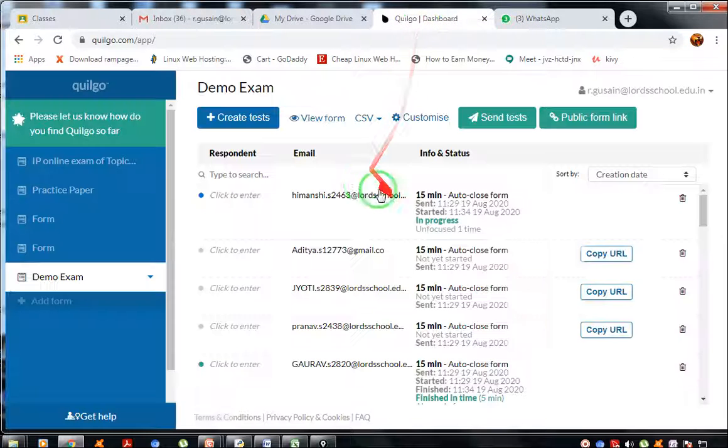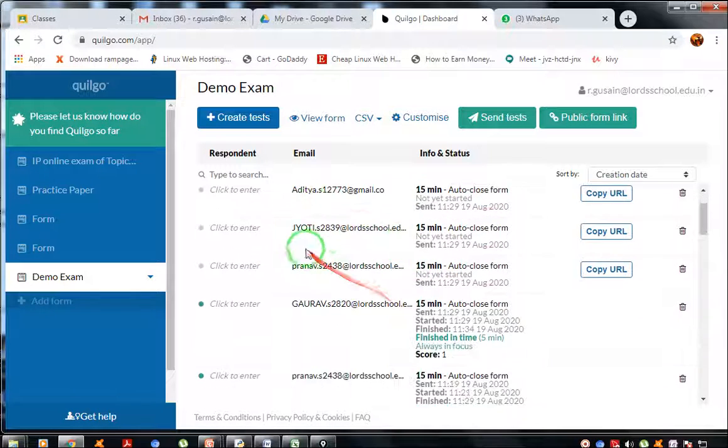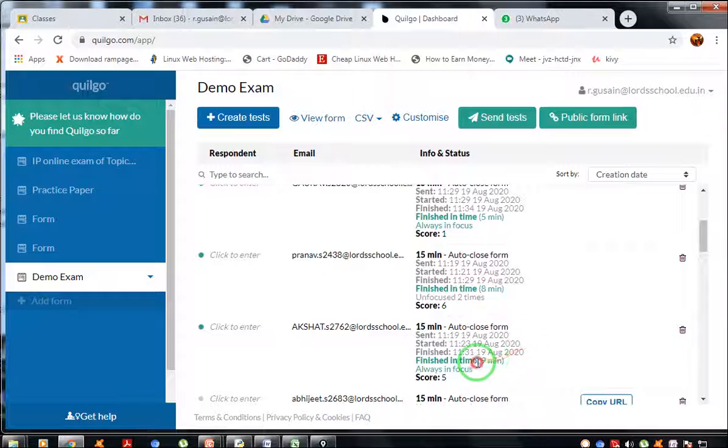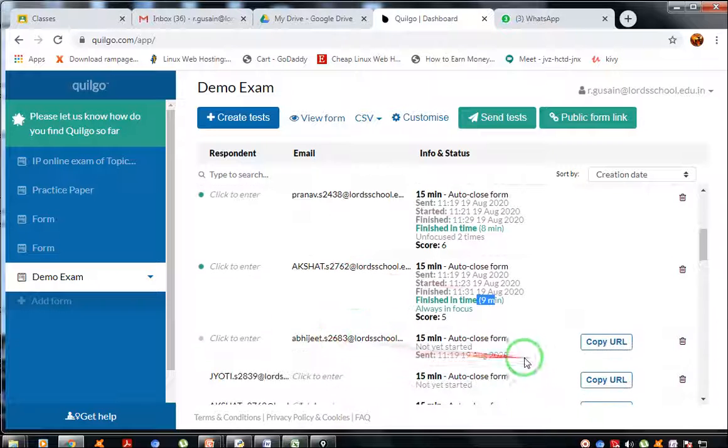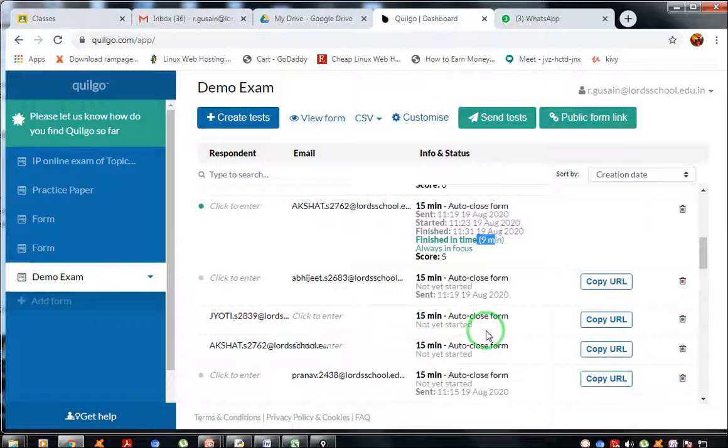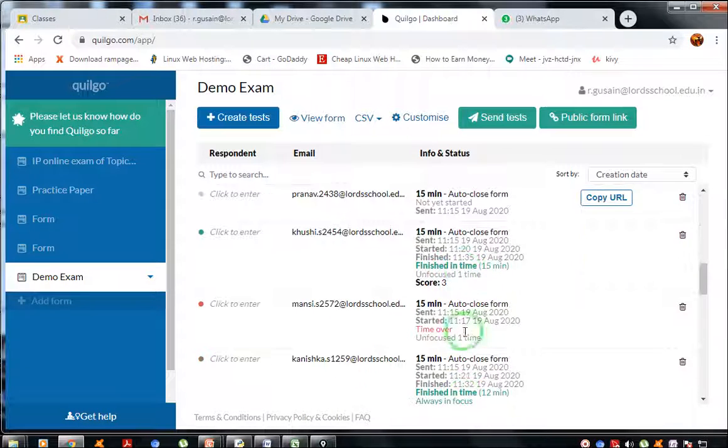So again you can see over here Himanshi is still giving the exam. Unfocused 1 time. This student has gone out of the form 1 time. Aditya not started. Finished in 5 minutes. 9 minutes finished. Akshat, Abhijit not started. Jyoti not yet started. Akshat not started. Pranav finished.